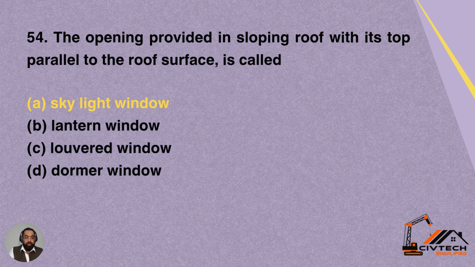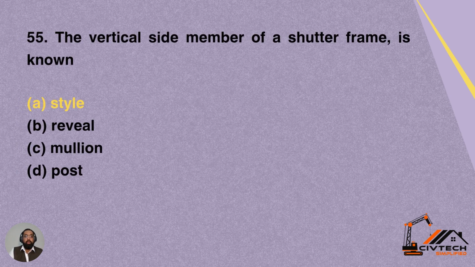Option C is lowered window. Option D is dormer window. So the correct option for that opening, which is provided in the sloping roof with top parallel to the roof surface, is known as skylight window. That is provided just to take the skylight inside. Option A is correct for this question.